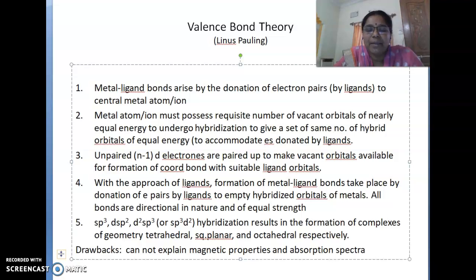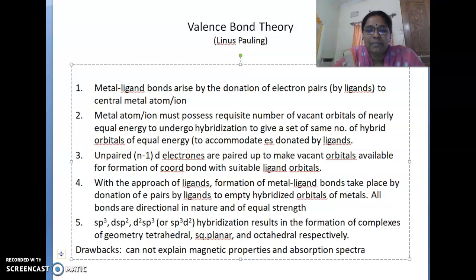What are these n-1 d electrons, which are called inner electrons? Suppose, let us say, in the 3d orbital there are 4 electrons, 3d4. Those 4 electrons will be arranged in parallel spin, 1 electron each in one orbital.